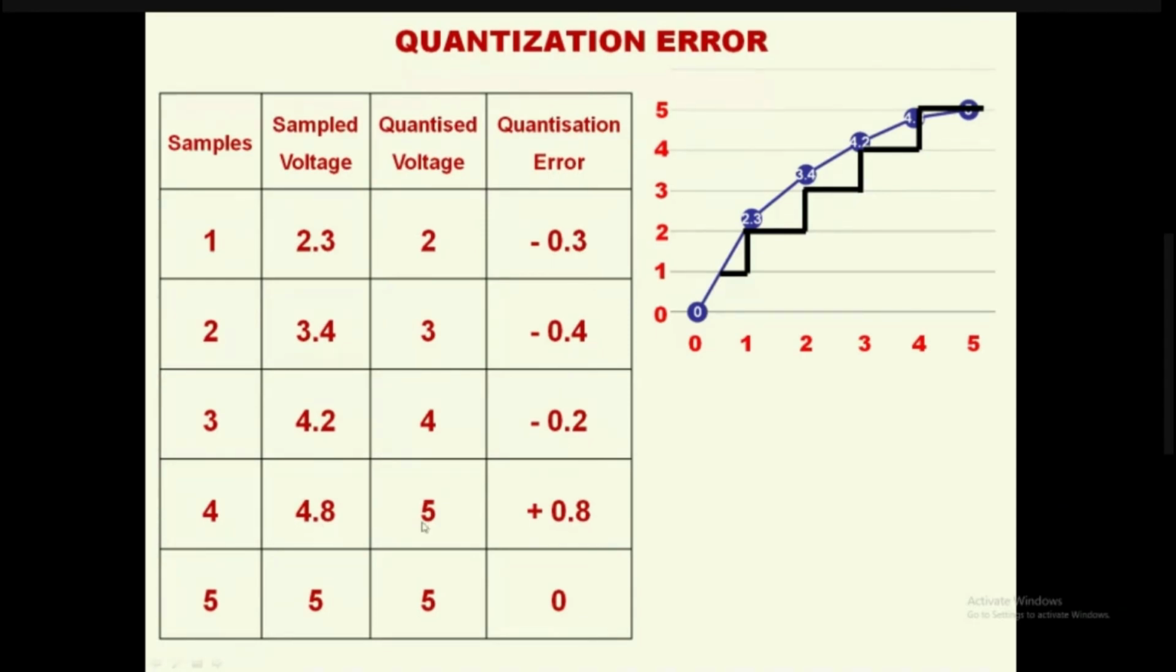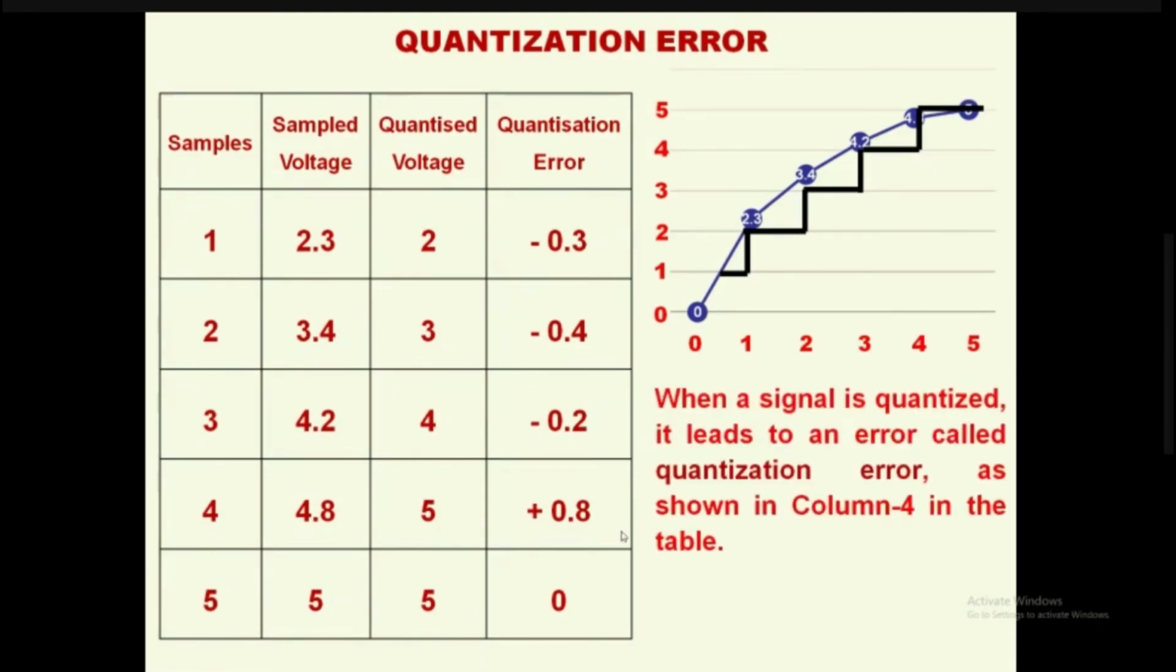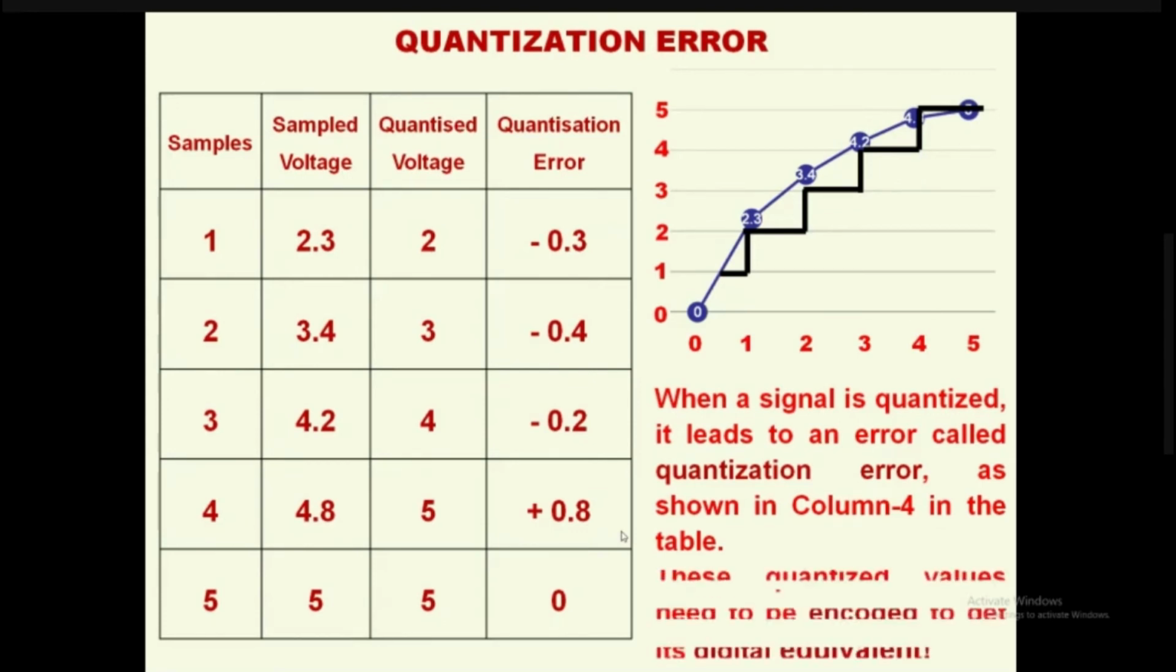When 4.8 becomes 5 because of quantization, the error is not 0.8, it is again plus 0.2. Fortunately, for the fifth sample, the sample voltage is 5, and the quantized voltage is also 5, and there is a zero quantization error. So when a signal is quantized, it leads to an error called quantization error, as in column 4 in the table. These quantized values need to be encoded to get their digital equivalent.